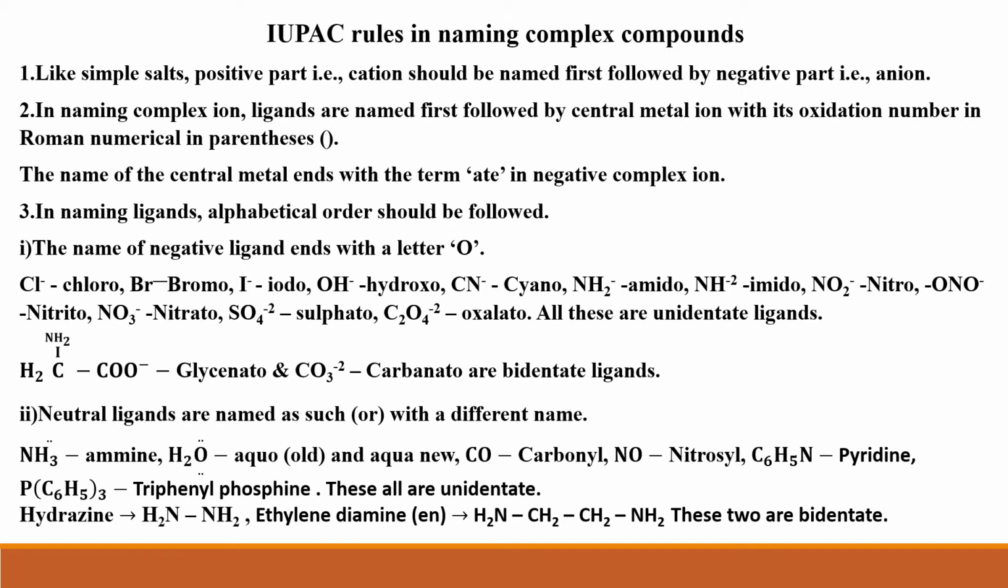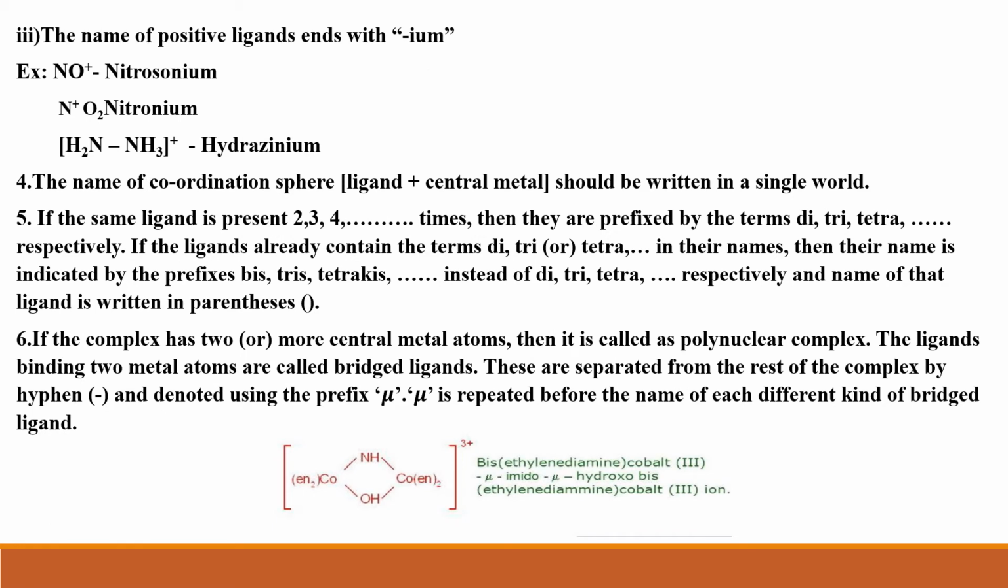The name of the positive ligand ends with IUM. Okay, students, positive ligands. If there are positive ligands, the name of the positive ligands ends with IUM. For example, if it is NO+, it is nitrosonium. If it is NO2+, nitronium. If it is NH2NH3+, it is called hydrazinium.